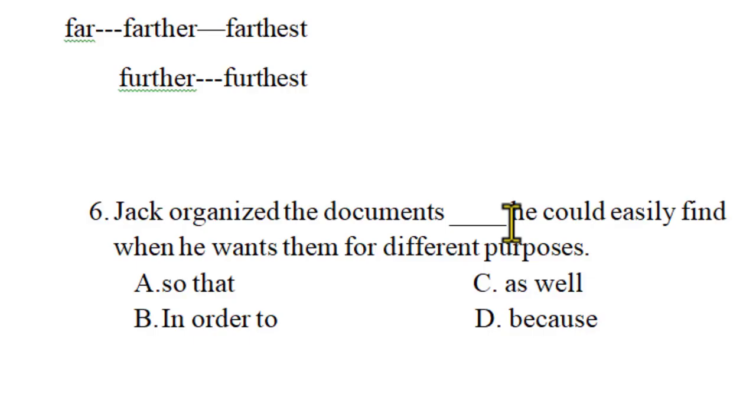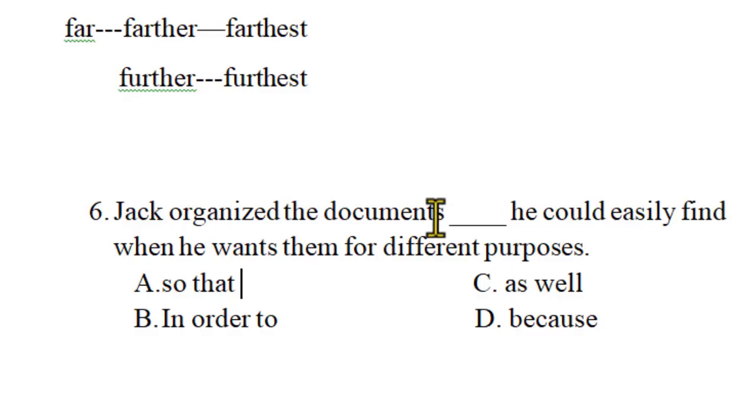The purpose is to find the documents easily: in order to, so that he could find. This is called the purpose. So in order that, so that is exactly the right answer. Let me write this sentence in the same way with in order to, without changing the meaning.